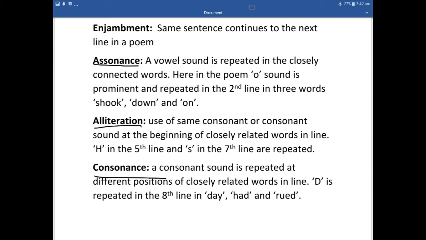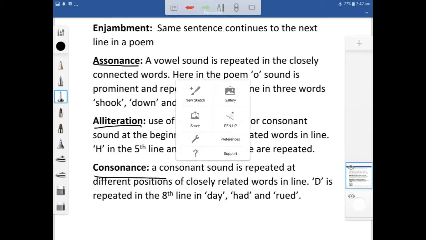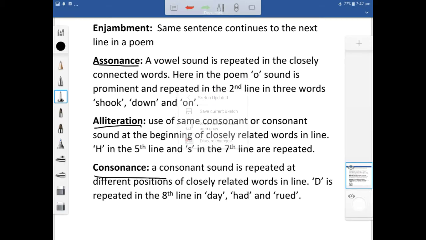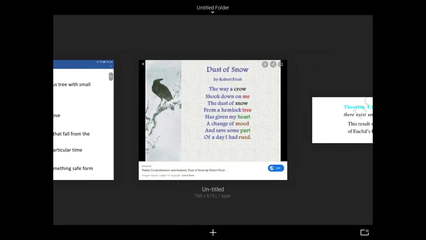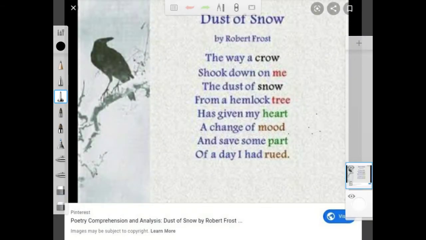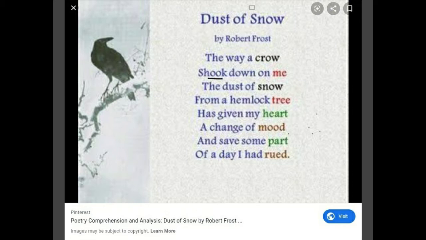Here in the poem, the O sound is prominent and repeated in the second line in three words: shook, down, and on. Let us see. In the second line the O sound is repeated: shook, down, on, me. So this is called assonance.